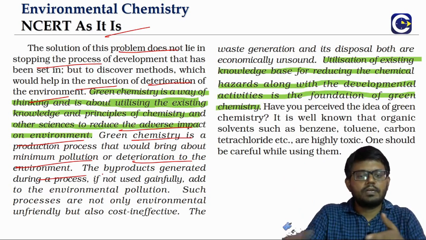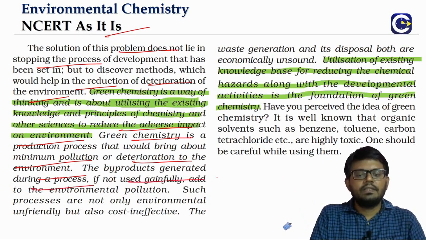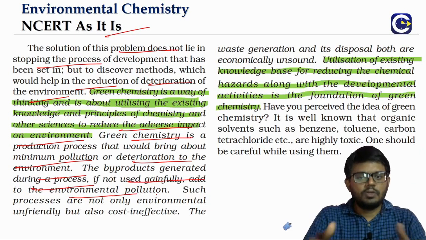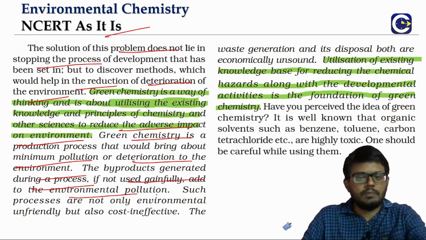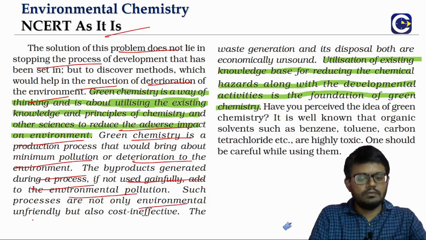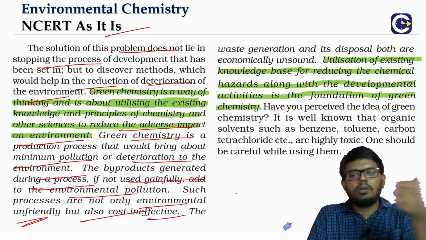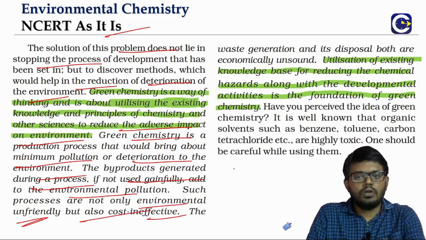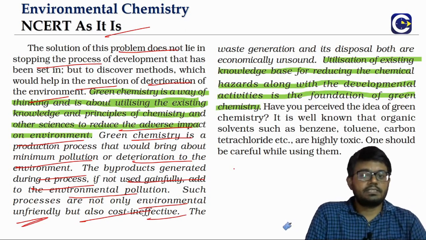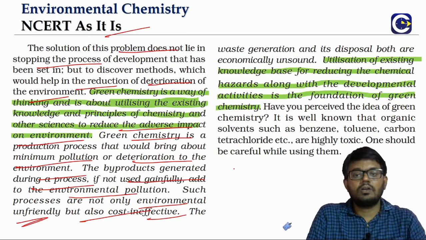So if we have byproducts that are generated during any process, if they are not used gainfully, what will happen? They will be adding to the environmental pollution. If any process is happening like that, we have to dispose of the byproducts. Then what will it be causing? One is environmental pollution. It will be environmentally unfriendly, and also it will be cost ineffective, because if you are not able to use up something, it is cost ineffective. Like what we discussed, the example of fly ash and slag used as a raw material in the cement industry. Thereby it becomes cost effective.